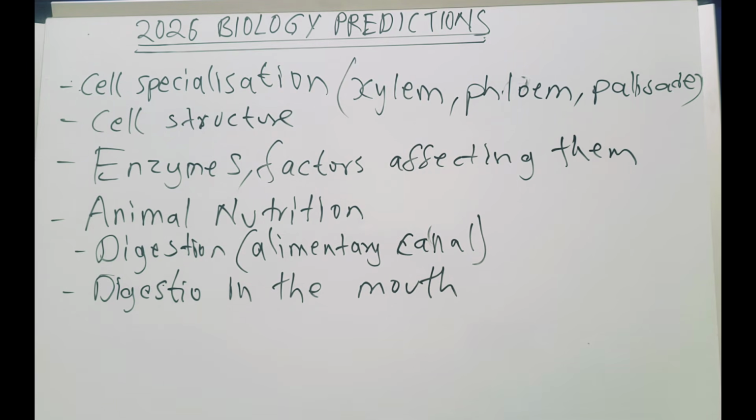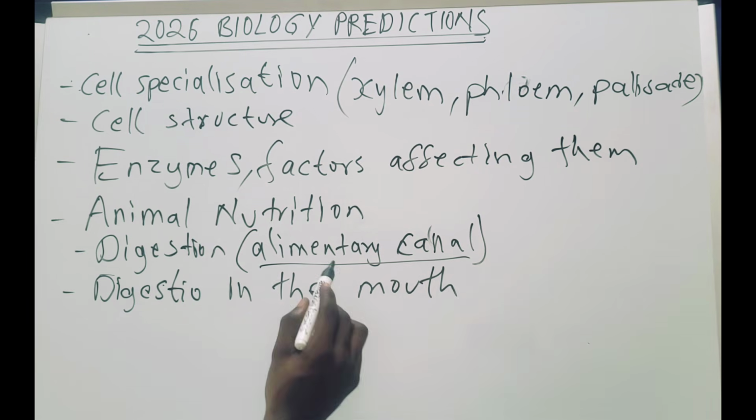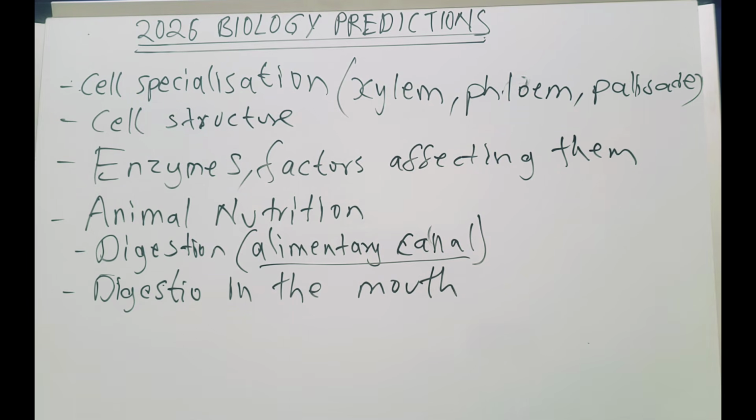So ensure that you understand this one. And also the alimentary canal. This is very important. Okay, that is on digestion. Then this is what? This is animal nutrition.